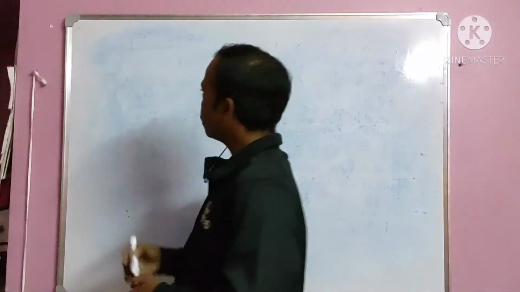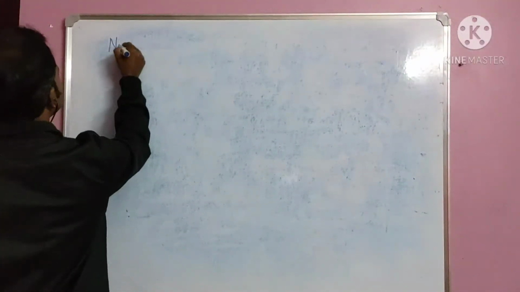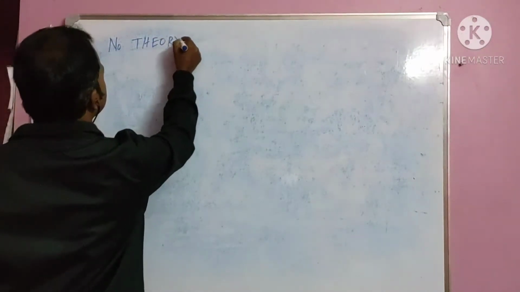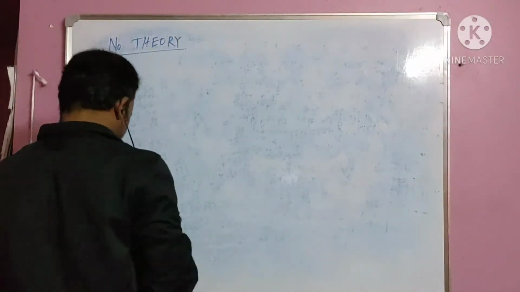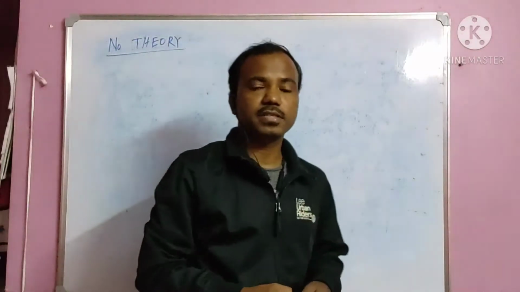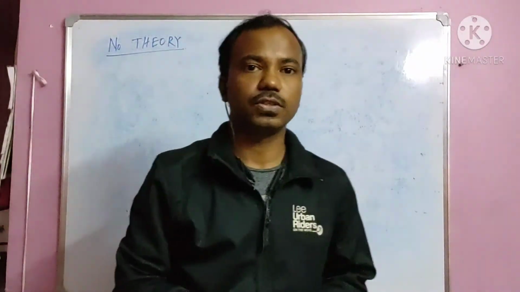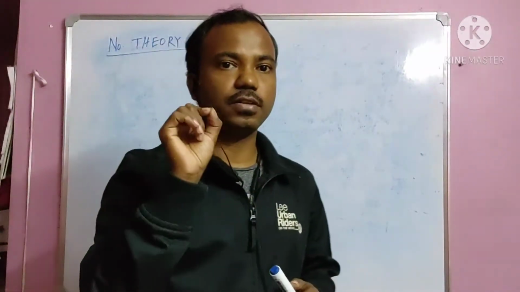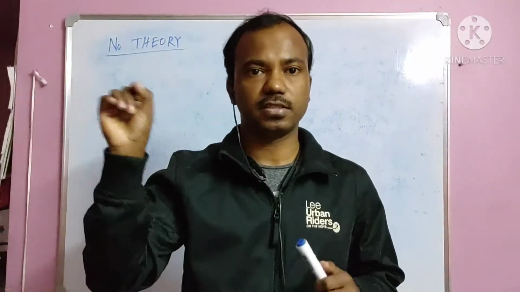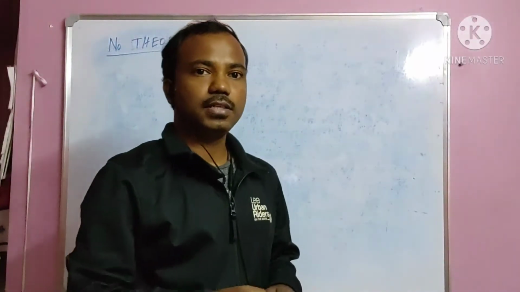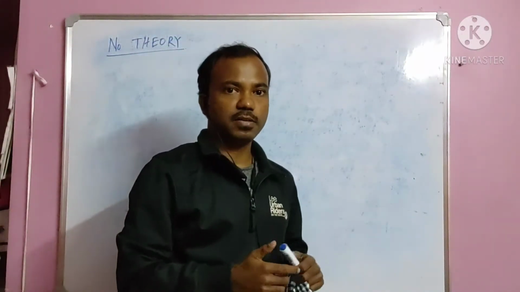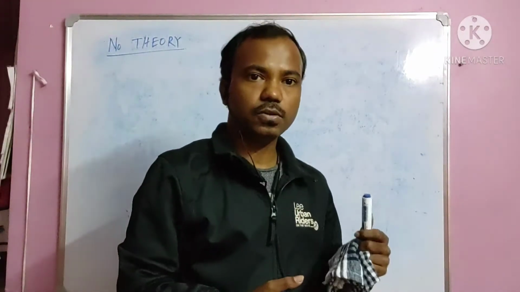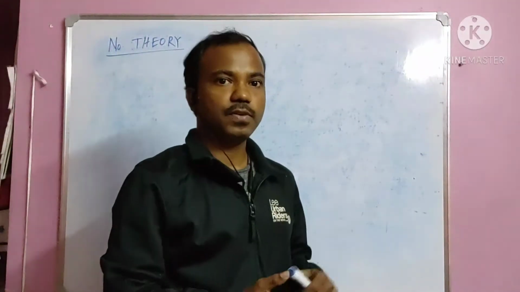Let me write down first. Number theory. So these numbers basically are whole numbers. So I'm going to talk about natural numbers mainly. The set 1, 2, 3, 4, these sets. You see, these are the natural numbers. Let me tell you some stories of how natural numbers came.